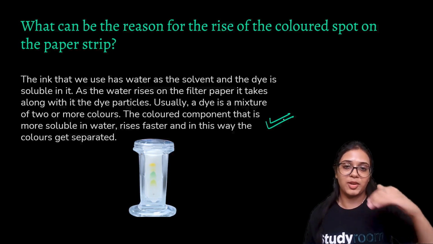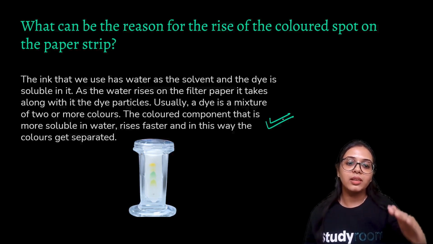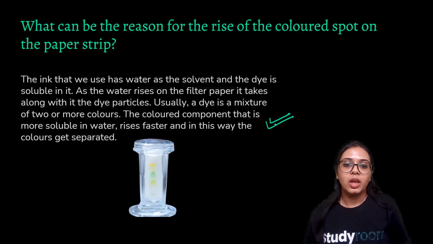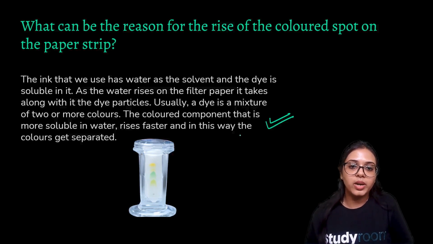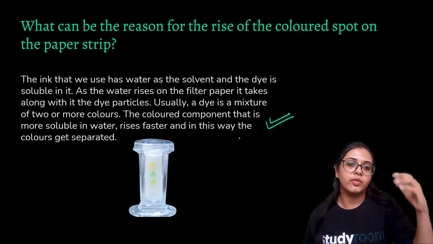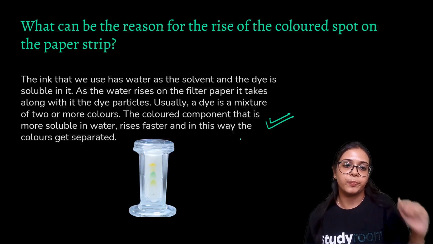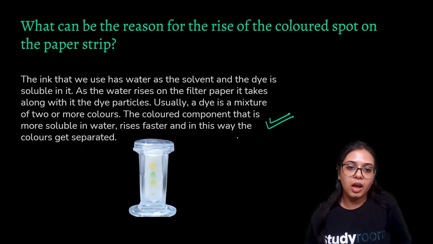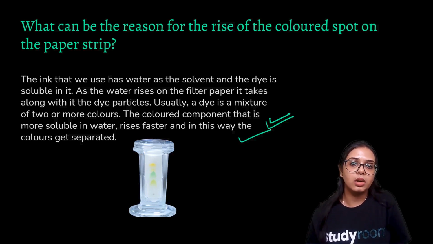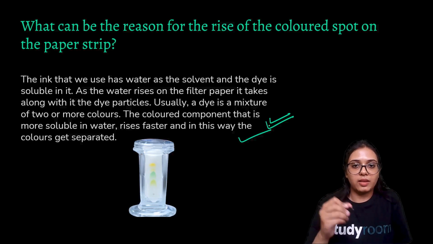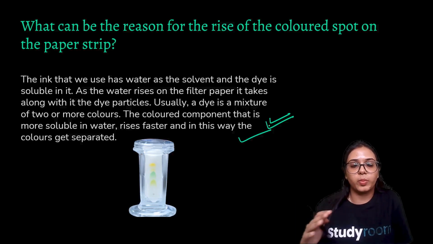Why? Because it is more soluble in water. So the particle that is more soluble in water will tend to move along the line of the water, and the colored component that is less soluble in water will tend to lag, right? It will be near the bottom of the paper. All right, that is how we demonstrate, and that is the reason for the rise of the colored spot on the paper strip.